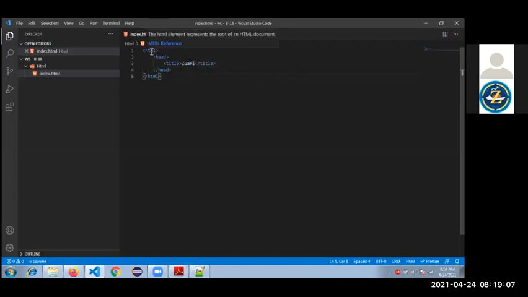Guys, this is the HTML tag, the normal HTML tag. This is the head tag of it. Mainly, a tag means it will be like this.